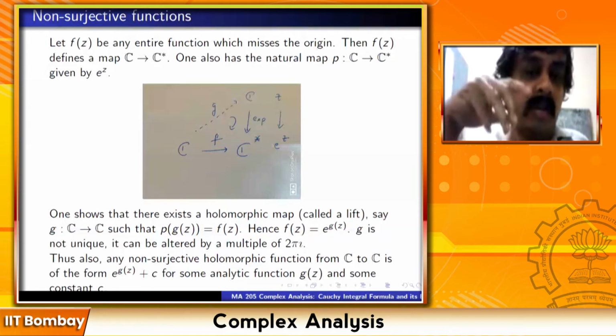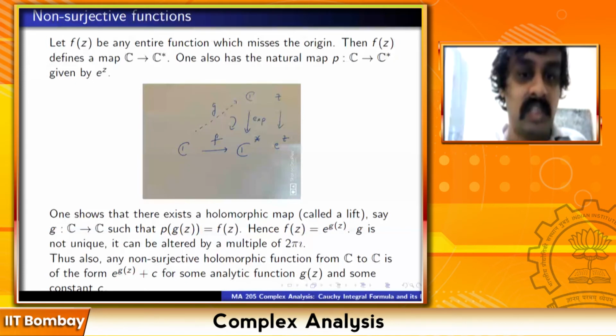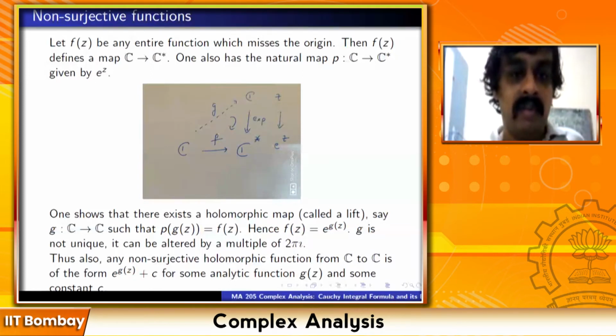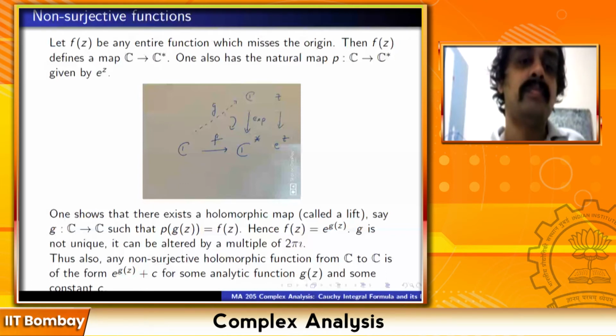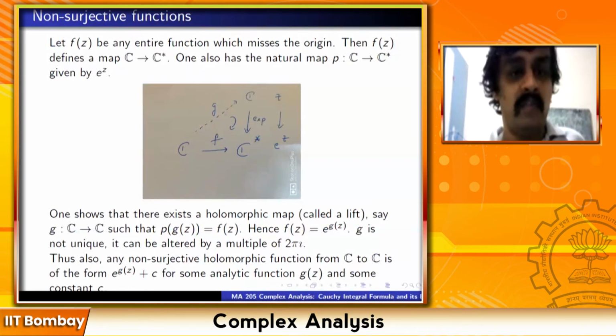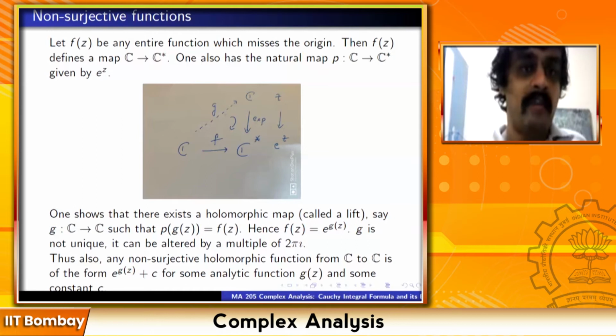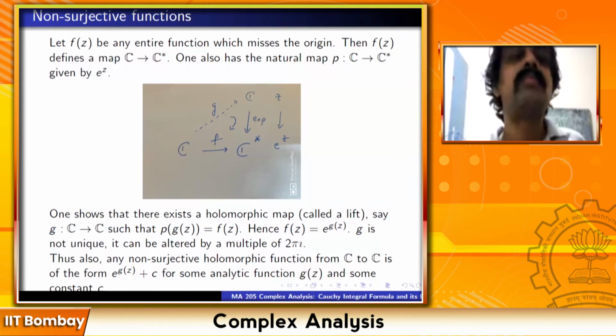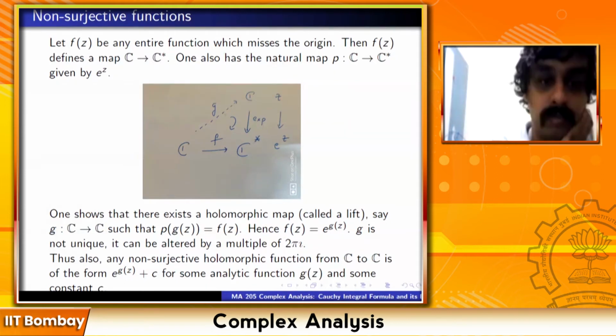This is the part I'm not proving, but one can prove that this exists. This requires some work. I'm just giving an idea of the proof. And once you do that, you are done, because hence f is equal to e raised to g(z). g is not unique, but it can be altered by a multiple of 2 pi i. If one g works, g plus 2 pi i will also work. So this is the idea of the proof.